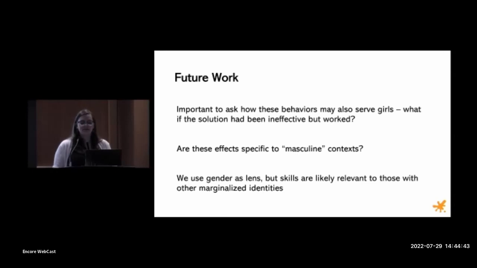And finally, I focus on differences between boys and girls in the sample, but these skills are likely relevant to people with a variety of marginalized identities. And likewise, those with intersectional identities, like Black girls, may not be equally benefited by people-pleasing and may have different gender stereotypes, so this work should be generalized with caution. But this project was the first step in what I hope will be a much longer line of work, so hopefully we'll have data from increasingly ecologically valid contexts for a more nuanced picture.